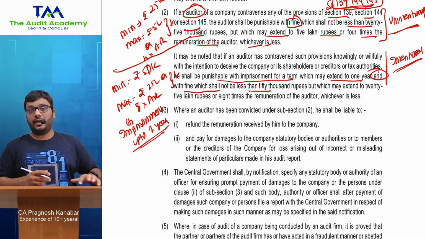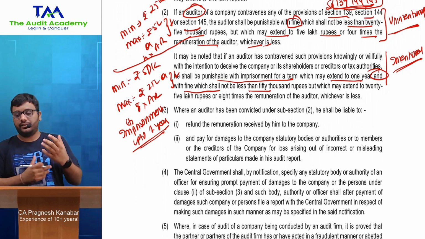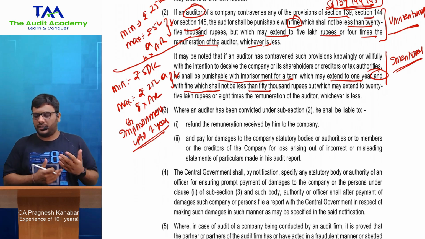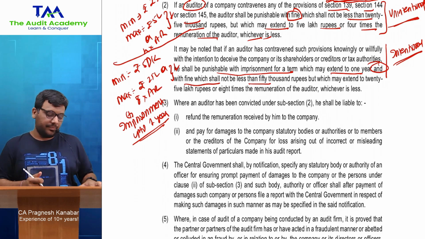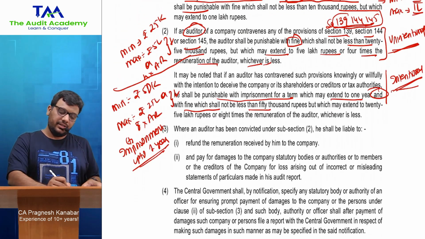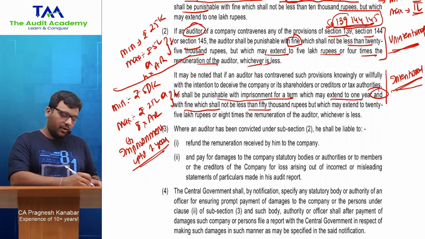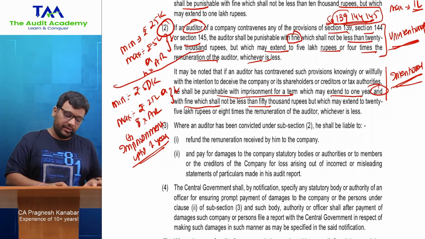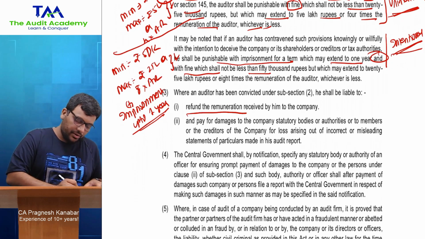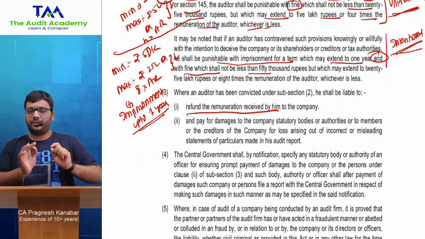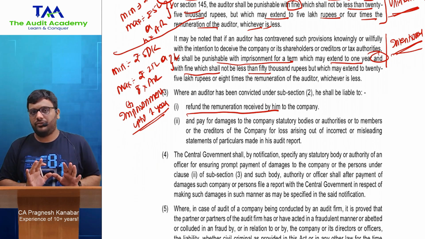This is for intentional. If he has committed the offense intentionally, but that needs to be proved in the court of law, in the company law tribunal, then this can be done. Listen to me. Whether it is unintentional or intentional, whatever it is, if the auditor has been convicted under subsection 2, then the auditor shall be liable to refund the remuneration. So first you refund your remuneration, whatever you have received from the company.